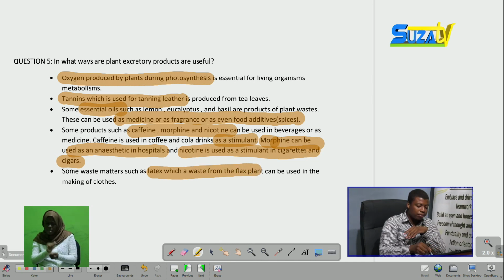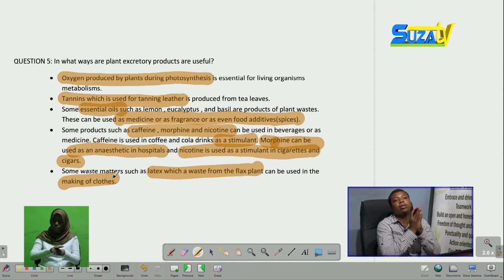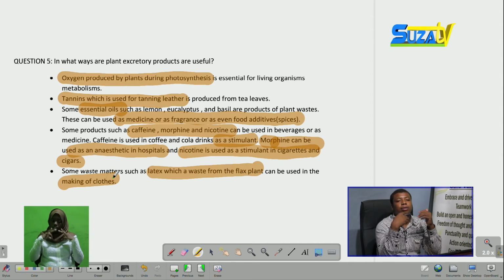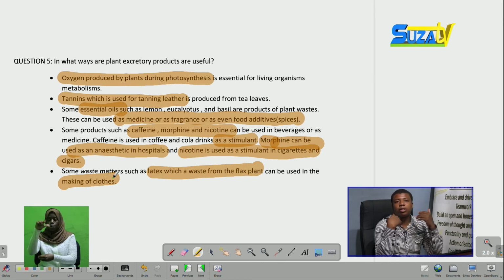And some waste matter, such as latex, which is a waste from the flax plant, can be used in the making of clothes. We know that latex is used in tough and waterproof clothing. The flax plant produces waste material which is then made into latex, which is used in swimsuits. It can be used in many materials as a waterproofing agent.